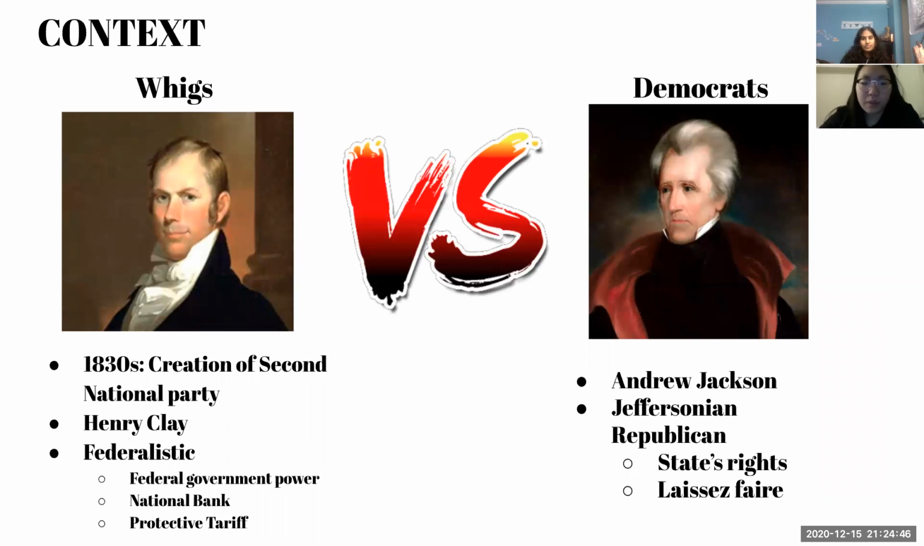There were two main political parties that dominated the American government in the 1800s, the Whigs and the Democrats. The Whigs, called the Second National Party, emerged in the 1830s, one of the main leaders being Henry Clay. Their ideology was very similar to the Federalists, supporting federal government power, creation of the national bank, and protective tariffs. On the other hand, the ideology of Democrats, with Andrew Jackson being the leader, was closer to Jeffersonian republicanism, advocating for states' rights and a laissez-faire system.